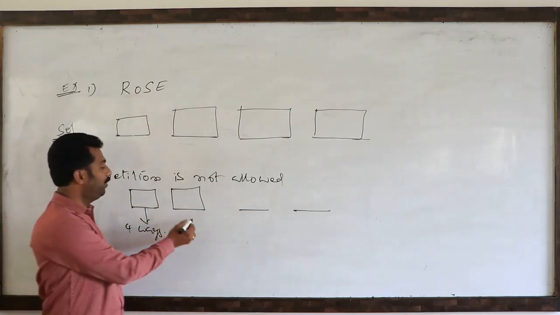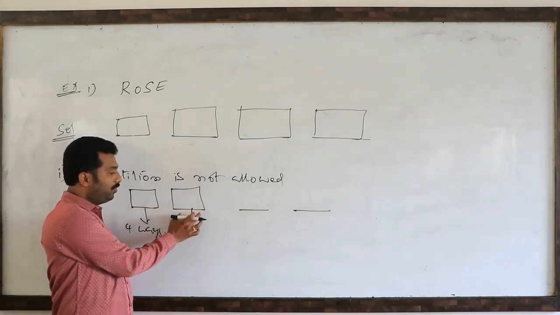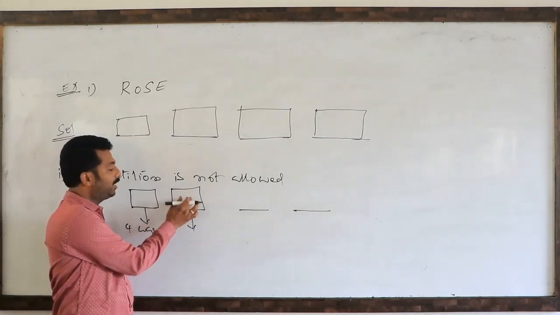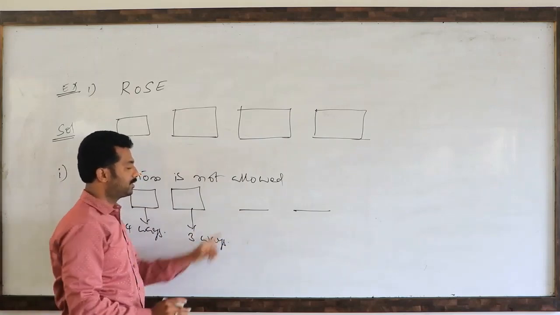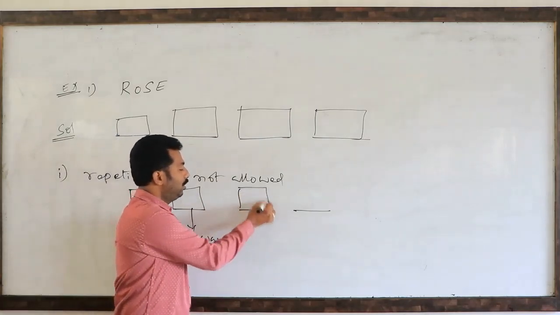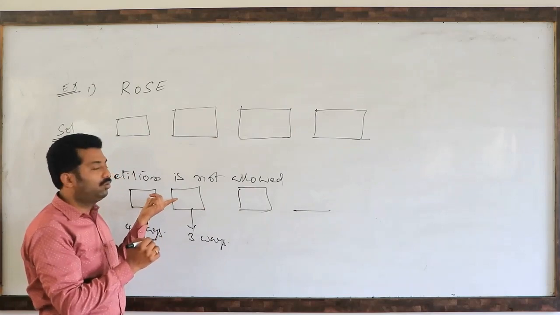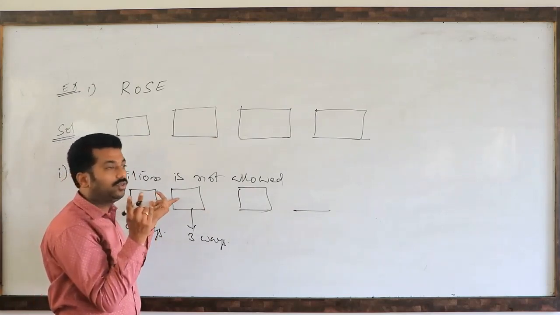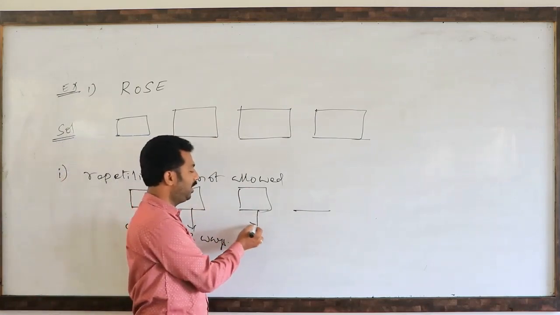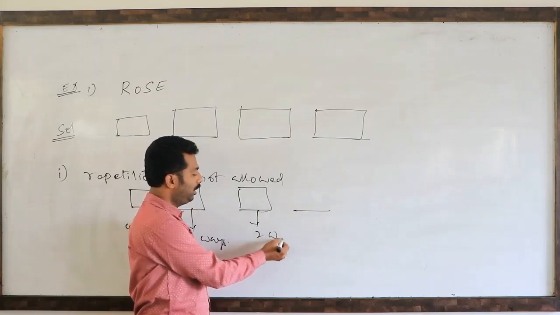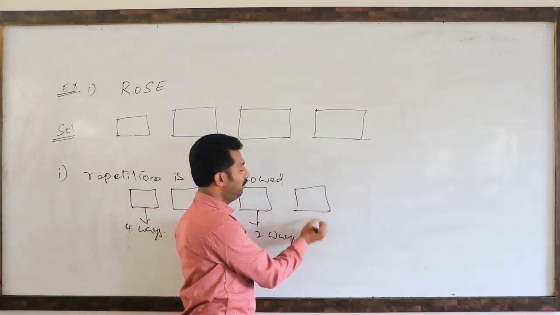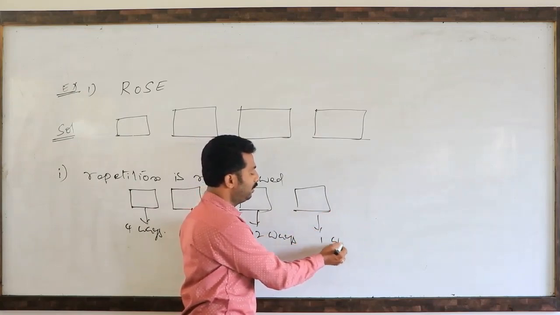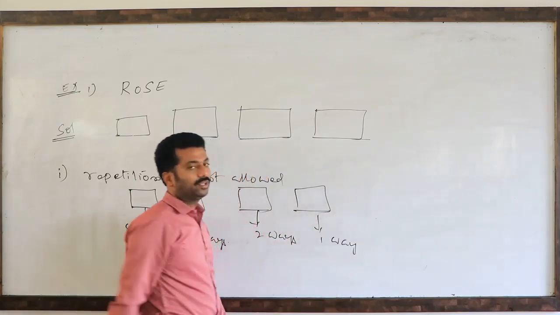This blank can be filled. Sorry, we are left with only 3 letters. This blank can be filled, that is 3 ways. Next. Now 2 blanks completed, 2 letters also gone. Now we are left with only 2 letters. This blank can be filled only 2 ways. Then we are left with 1 letter, 1 blank. This can be done in 1 way.